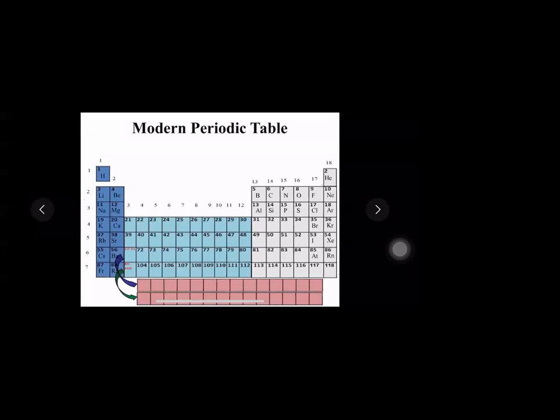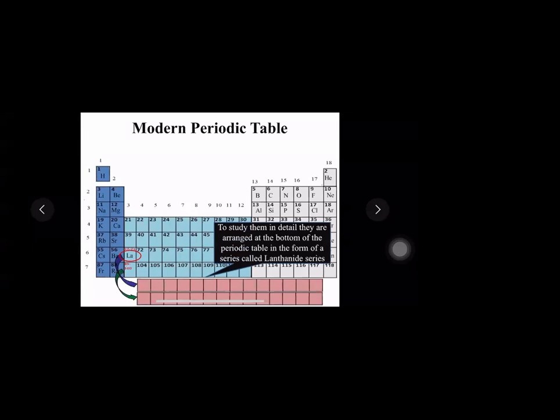Along with the names of these 3 periods and 4 groups, you also have to remember the names of the series which is placed at the bottom of the periodic table. In the beginning, I had used the names of the series. Let us see what are the names. The 57th element placed here is, students, La. And La stands for lanthanum.